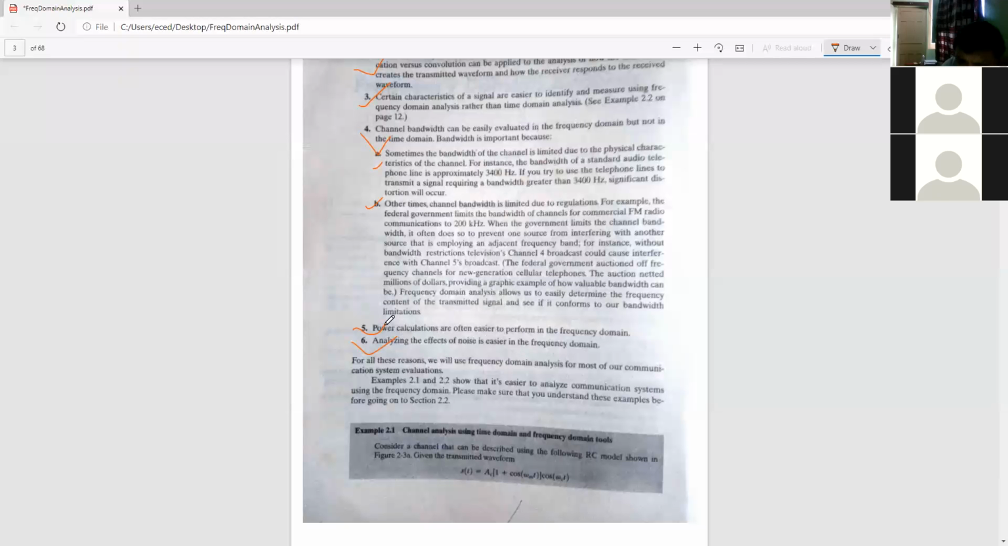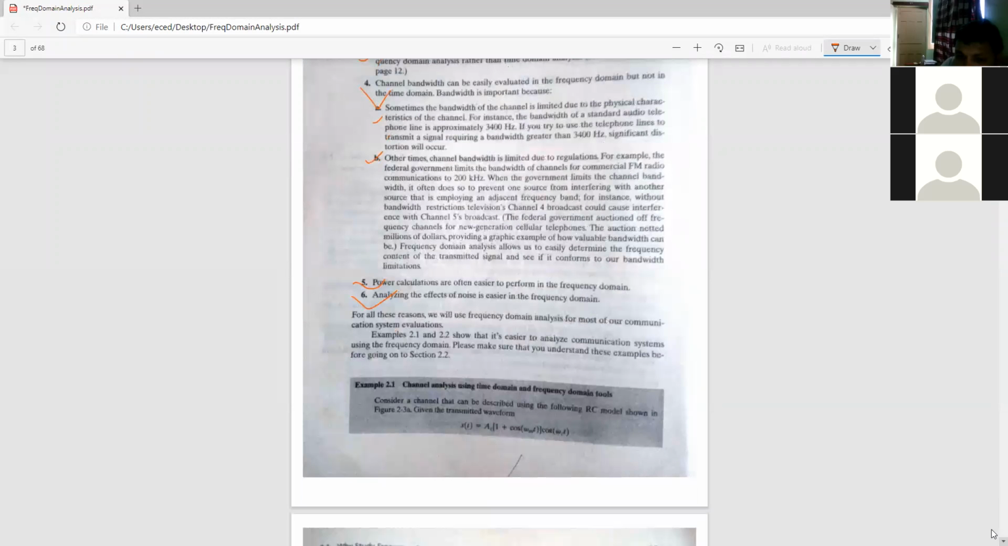The most important ones which I see are the last two. Power calculations are often easier to perform in the frequency domain. Analyzing the effect of noise is easier in the frequency domain. So we'll be seeing this through questions. Let us take an example.